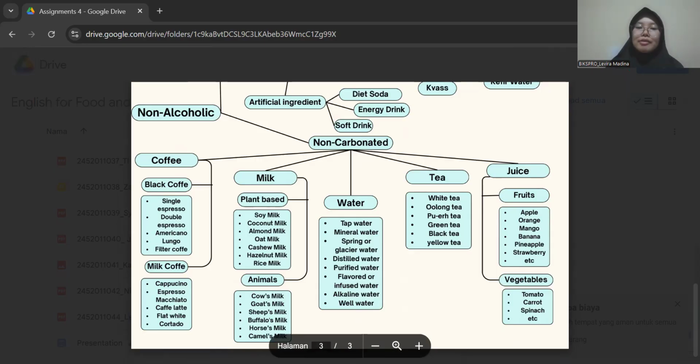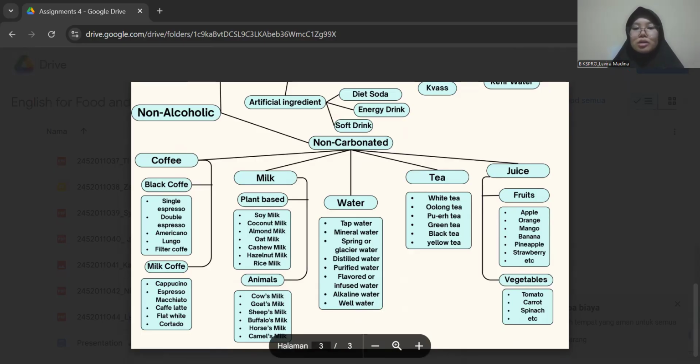For the next is flavored or infused water, water that has been infused with fruit, herbs, or other flavors for a refreshing taste with no added sugars. So for the next is alkaline water. Alkaline water is water with a higher pH level above 7, often marketed for potential health benefits like neutralizing acid in the body. So for the next is well water.